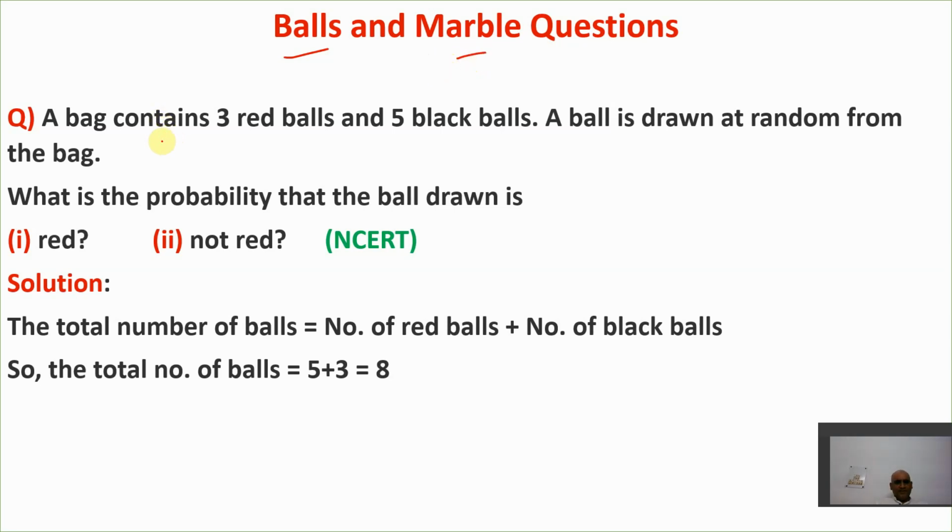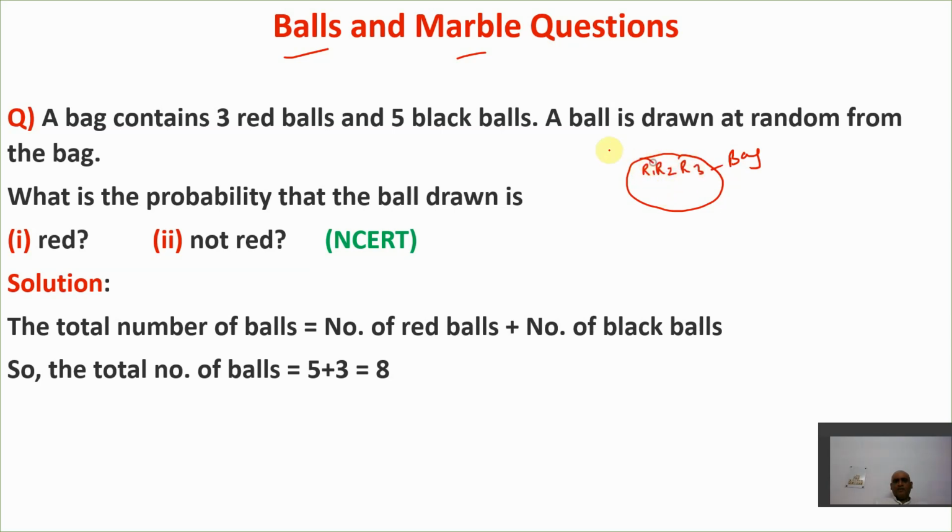Now, let us say a bag contains 3 red balls and 5 black balls. There is one bag. It contains 3 red balls, let's say R1, R2, R3.